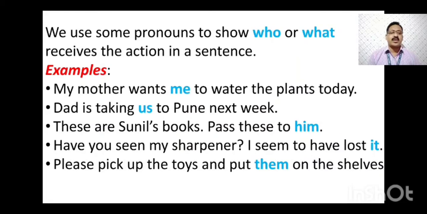Toys is the noun in the sentence, and toys is plural in number. So the pronoun them will be used for it. If toys would have been toy, singular, then the pronoun would have been it. So, being plural in number, we have to change the pronoun also along with it, that is them.